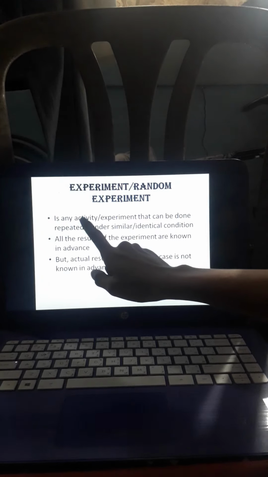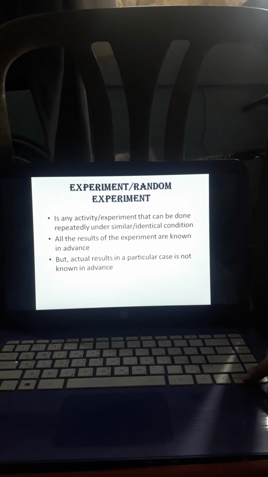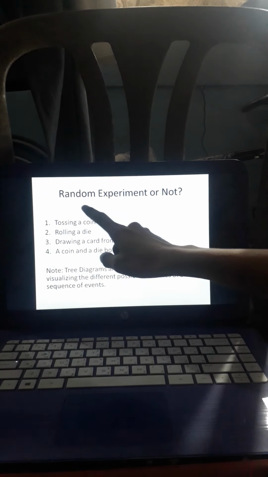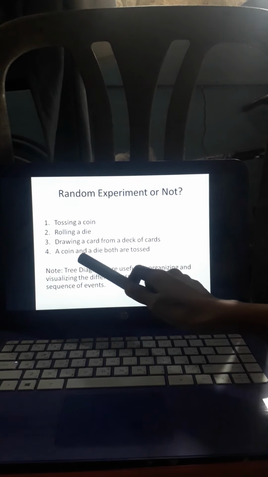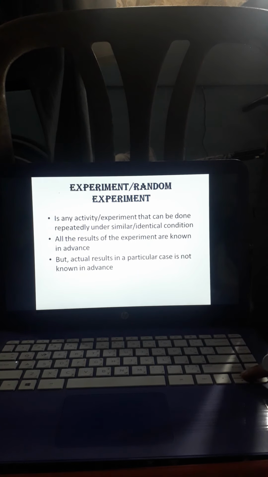At, nagsatisfy ba dito sa tatlong to? Okay po. So, nagsatisfy siya sa tatlong yan. So, that means, drawing a card from a deck of cards is a random experiment. And then number 4, a coin and a die, both are tossed. Okay, a coin and a die.